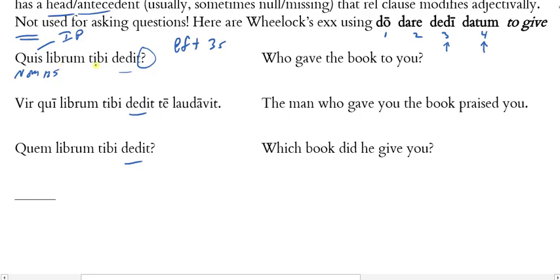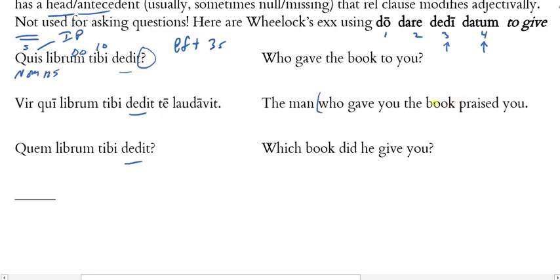And then librum tibi dedit. He gave a book, direct object, to you, indirect object. And what I'm asking is quis, that's the subject because it's nominative. Who did it? Who gave the book to you? In the second example, I have vir qui librum tibi dedit te laudavit. The man who gave you the book praised you.